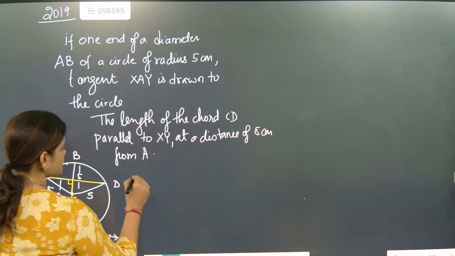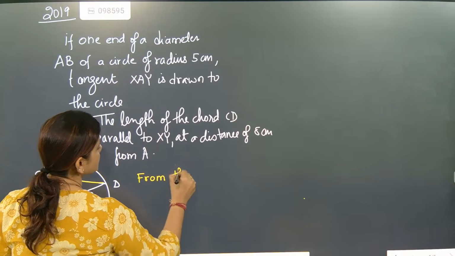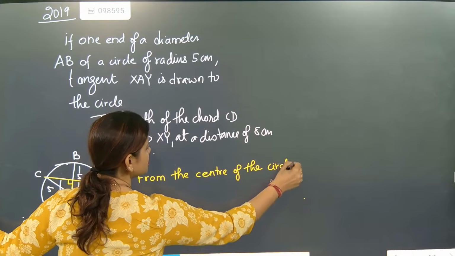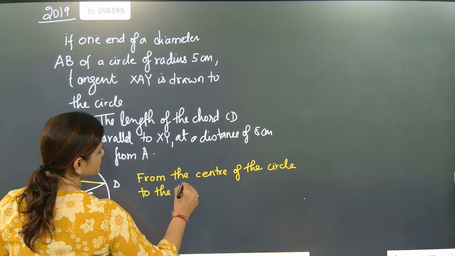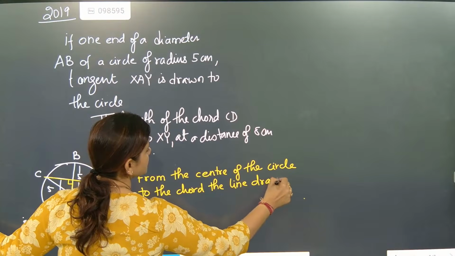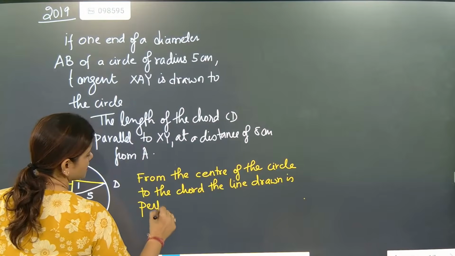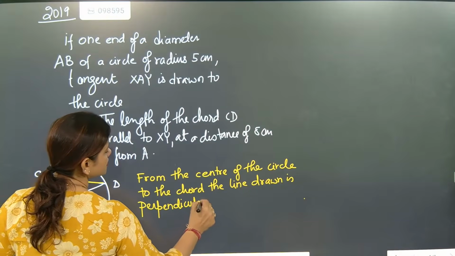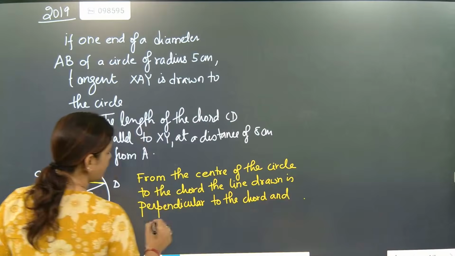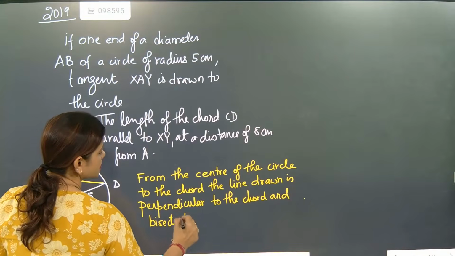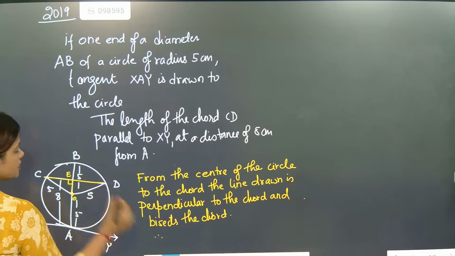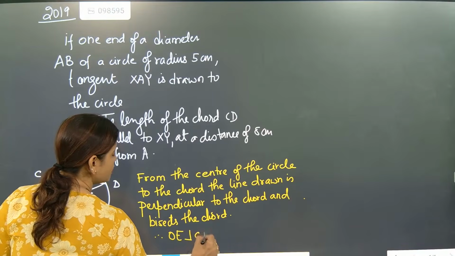So we will keep it as E. OE is perpendicular to CD.